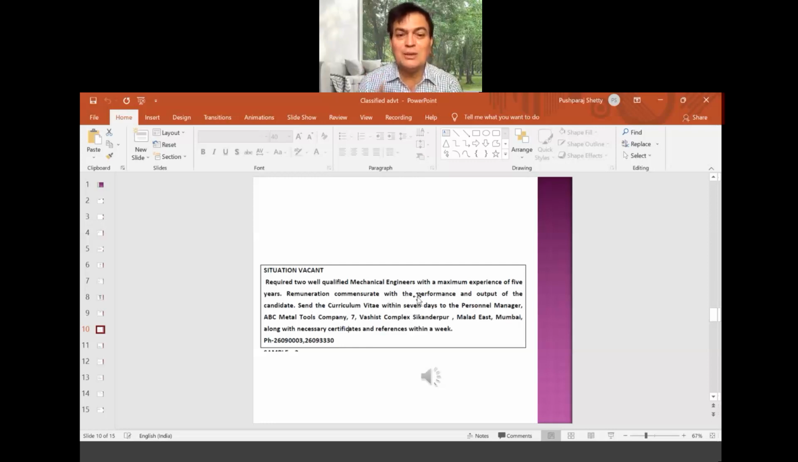Remuneration commensurate with the performance and output of the candidate. Whatever the salary, whatever the remuneration will be, that will depend upon what? It will suit or be commensurate with the performance. It will depend upon their performance, it will depend upon their output.